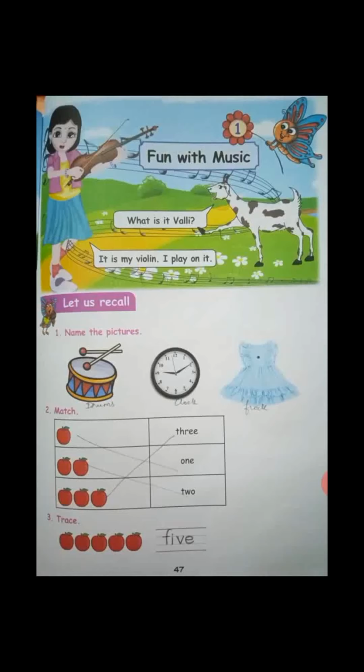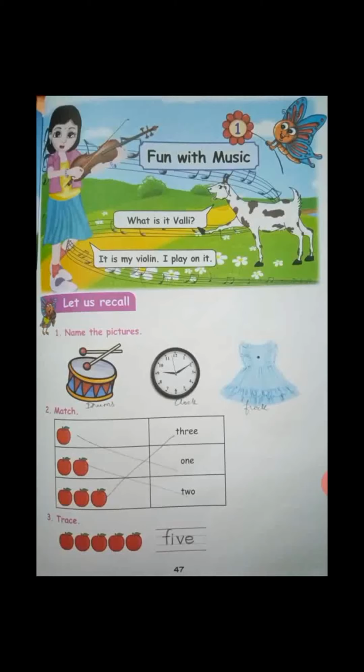Okay children, now those who are having book, take book page number 47. Others, look at the video. So see here, two characters are there. One is Chittu, the other one is Valli. Now Chittu is asking Valli, what is it Valli? So Valli replies, it is my violin, I play on it. So it's a conversation between Valli and Chittu.